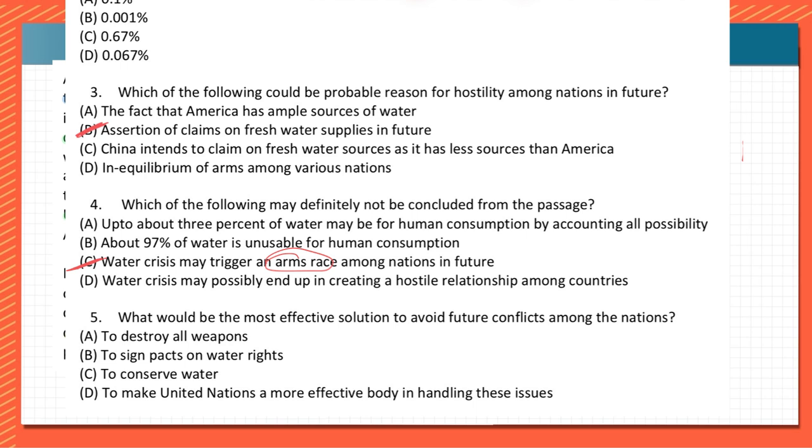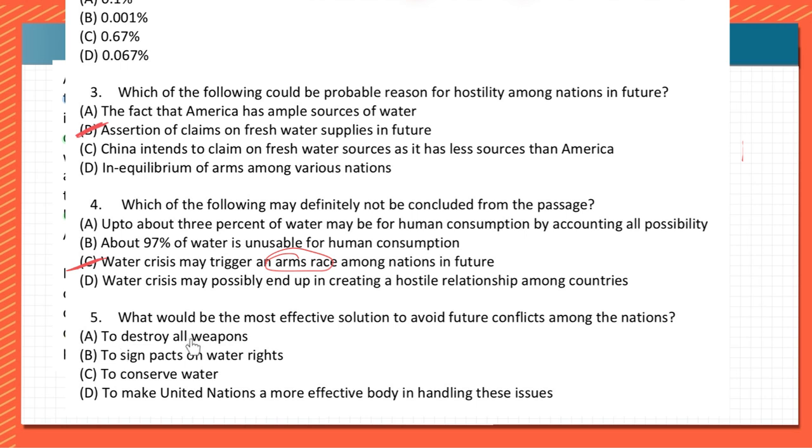That we can tell with the help of the paragraph. 3 percentage can be consumed. That also we can tell. May possibly end up in creating hostile situations. This is also true, but definitely it will trigger arms race among the nations in future. This will be untrue. Last one, what would be the most effective solution to avoid future conflicts among the nations?